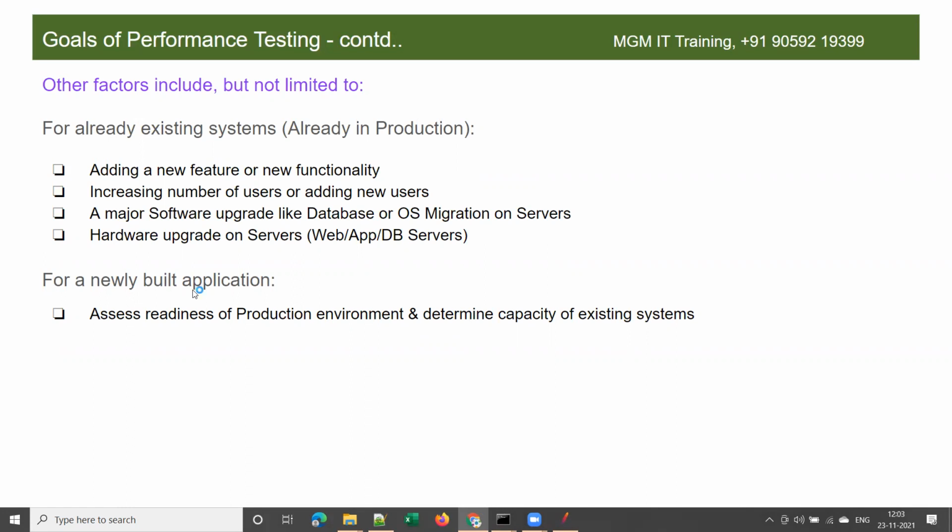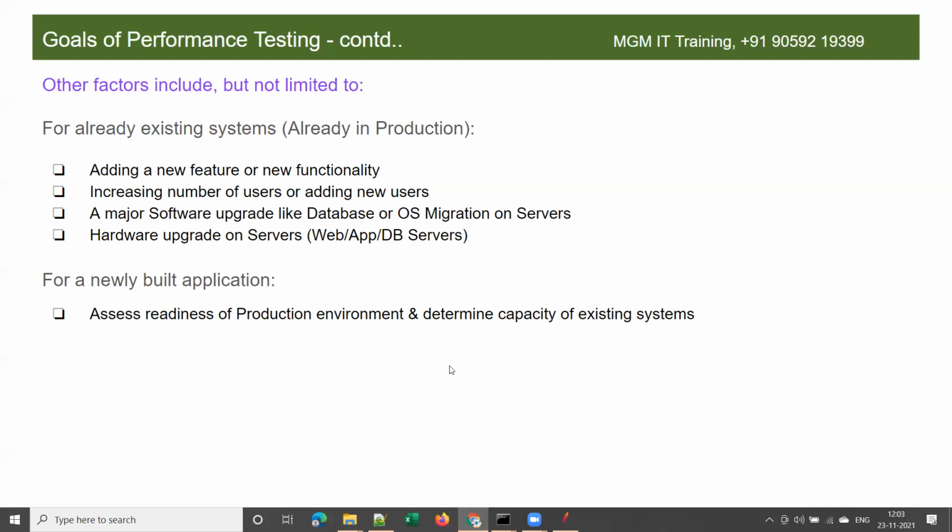Why do we do performance testing for a brand new application? To decide whether the application should go live, that is, to determine the readiness of that application to go to the live environment, right? And to determine the capacity of existing systems, meaning how many users it can support, how much user load it can support. To find that out, we do performance testing for a newly built application. Is it clear, guys? Yes, sir.